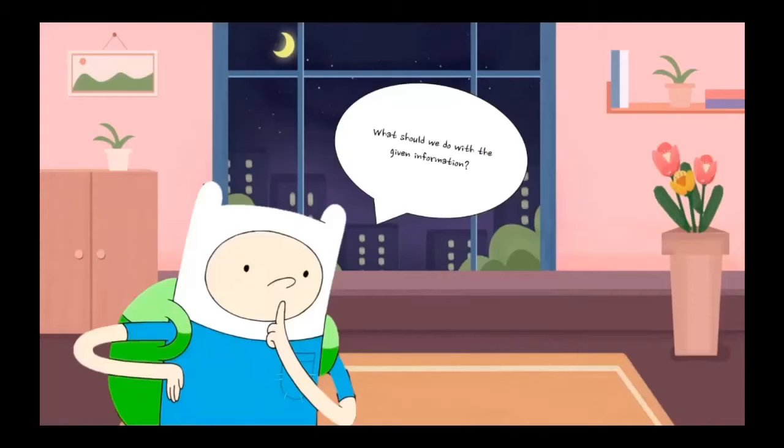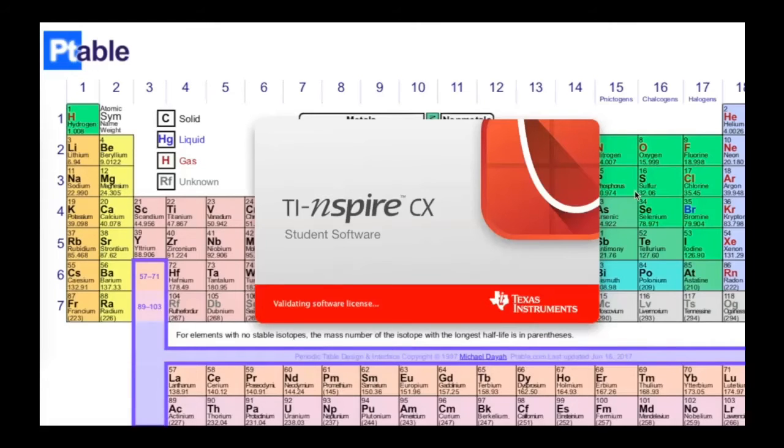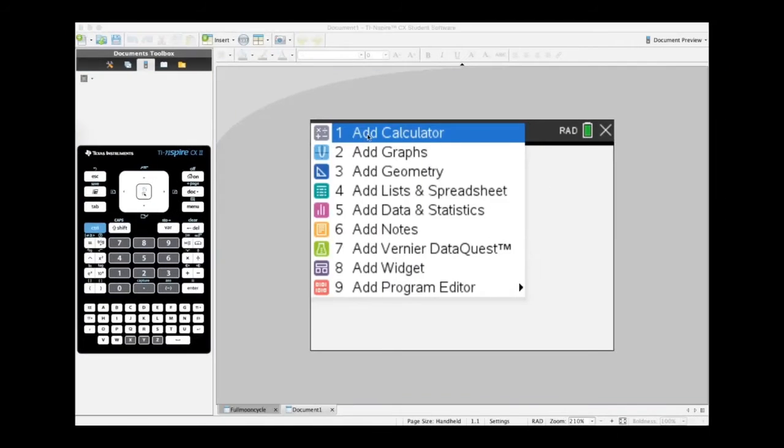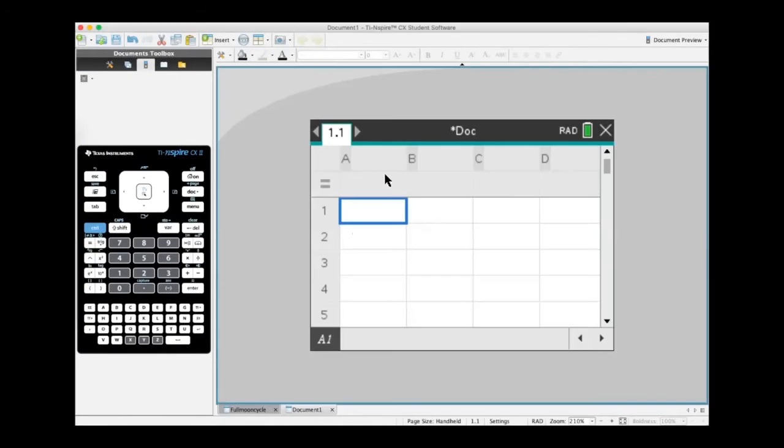What should we do with the given information? Should we make an equation for the phases of the moon? Well, let me think. Since the questions ask for the volume and the percentage of the volume of the moon, maybe we should make 2 equations. In order to make any equations, we have to use our calculator. Then we have to open a new document and add lists and spreadsheets.